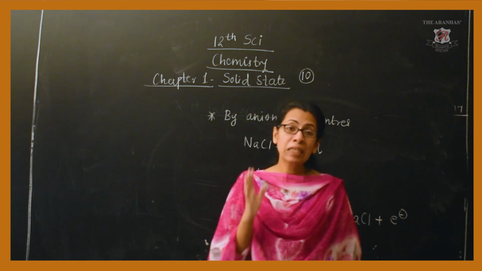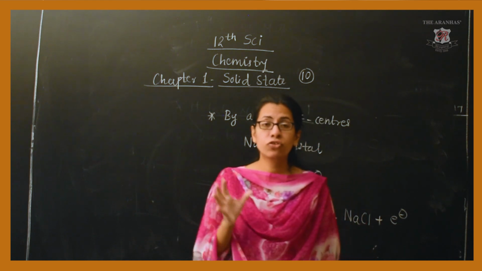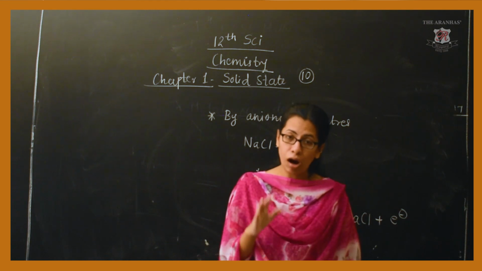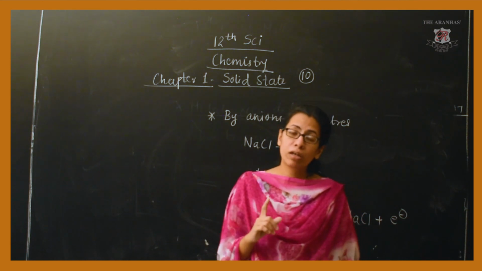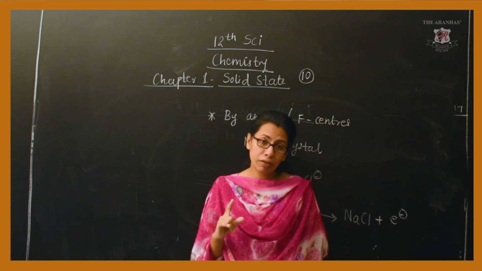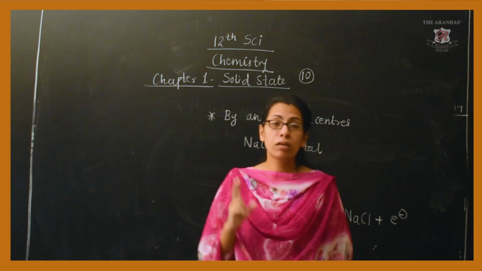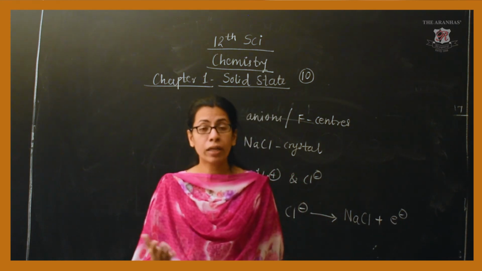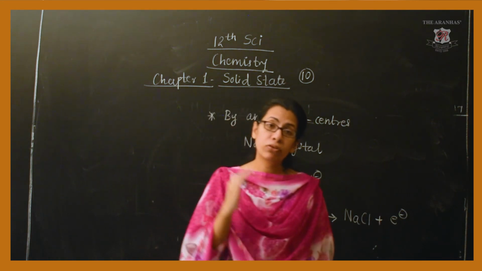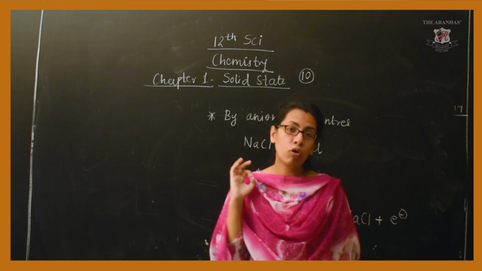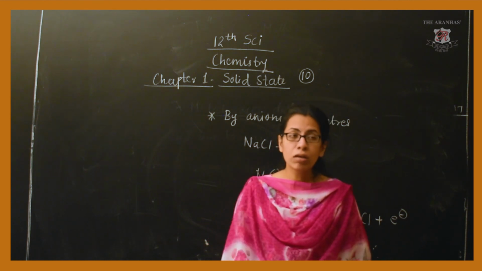The main three types coming under point defect are: the first one is stoichiometric defect, second one impurity defect, and the third one non-stoichiometric defect. We discussed each and every type of defect in detail.